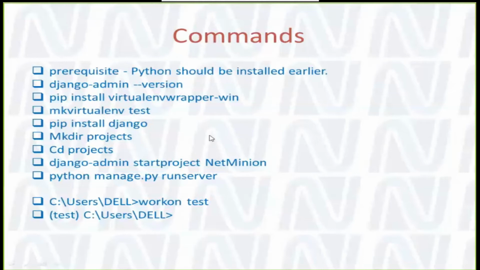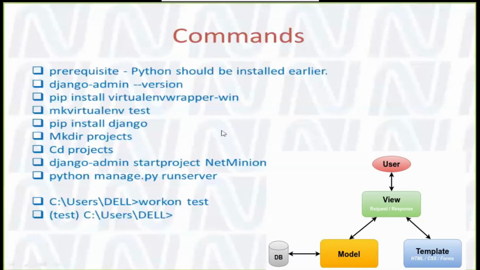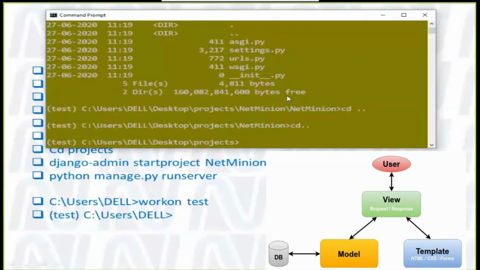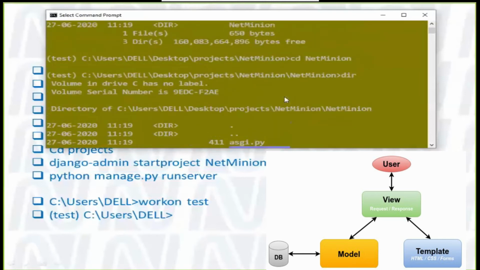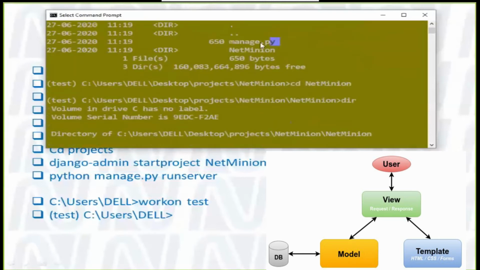Okay, if all of you are on the same page, maybe you have checked, there are a couple of files now, right? Let me show you again. We will play with this URL file and with this settings file. We will also check the other file, manage.py.